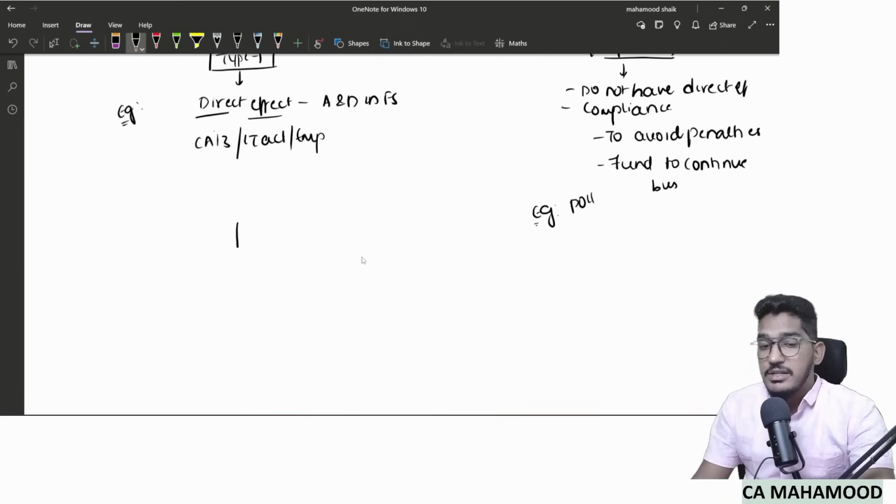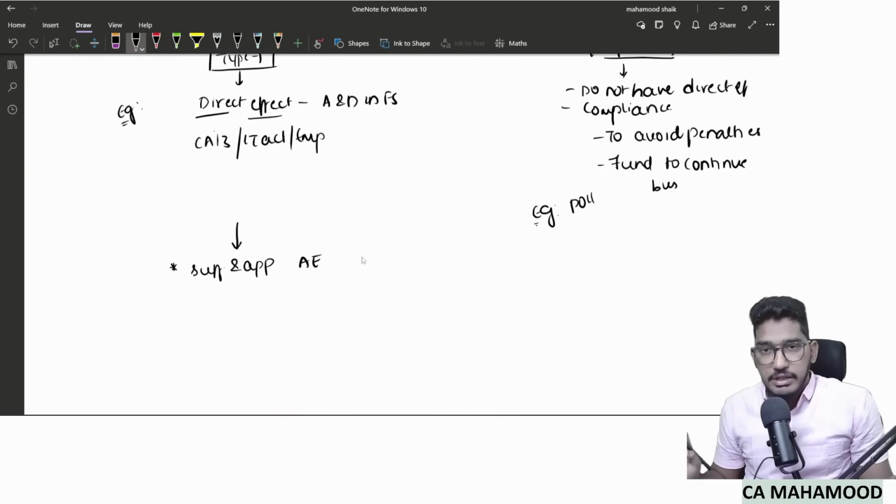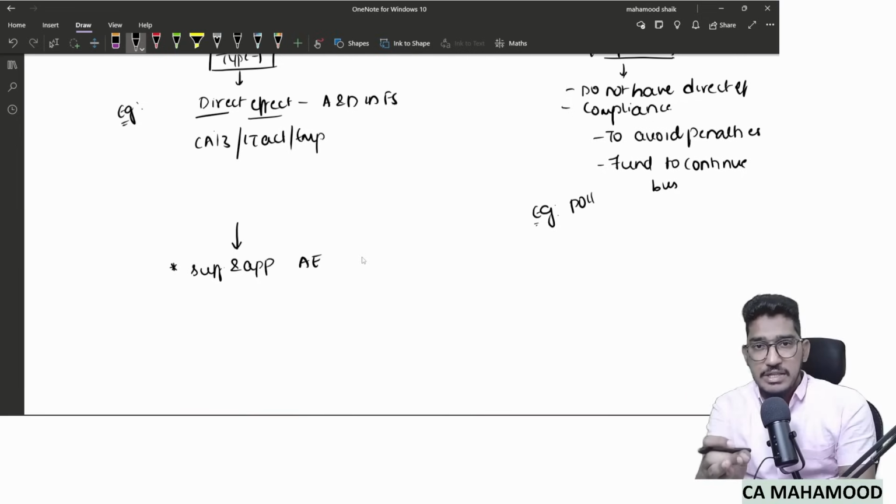Now what are the auditor's responsibilities regarding type 1 laws and regulations? To obtain sufficient and appropriate audit evidence, to perform in-depth audit procedures, treat it like any other item of financial statements, and try to obtain sufficient and appropriate audit evidence regarding their compliance.